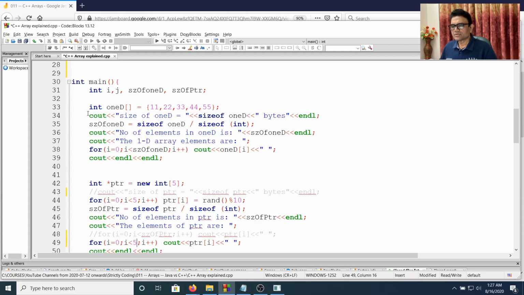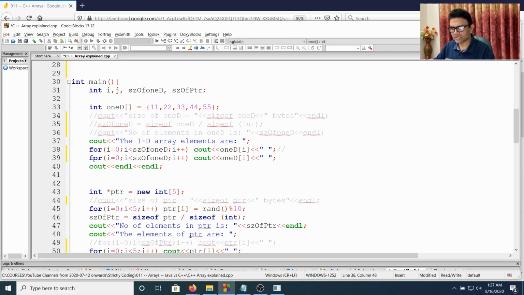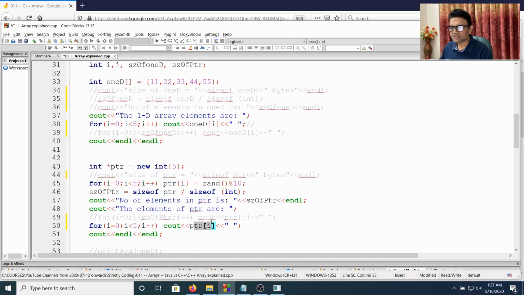Okay, so fine, so we have a one-dimensional array, okay. Now we allocated some elements to the one-dimensional array and we are trying to print the values of that one-dimensional array, no problem. Let's say 5. And if we run that, we'll see both 1D[i] and ptr[i] is fine.